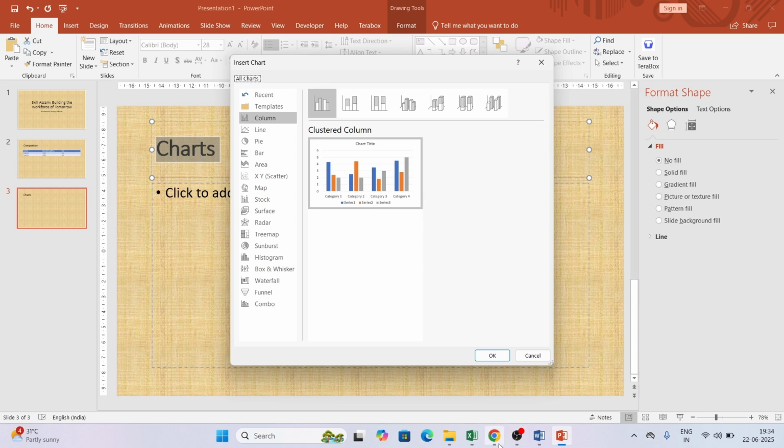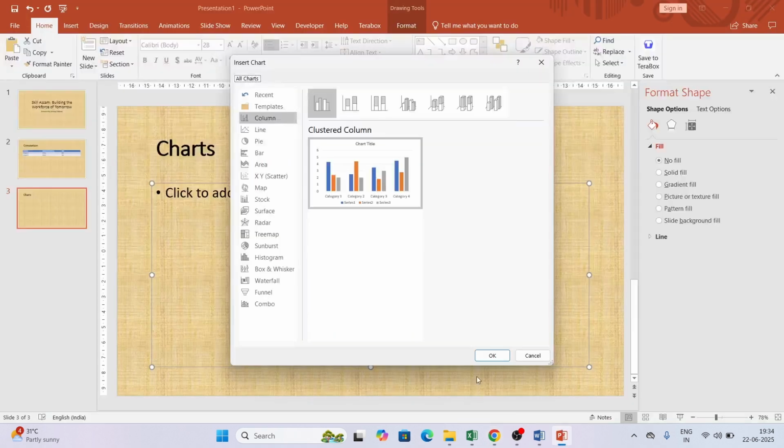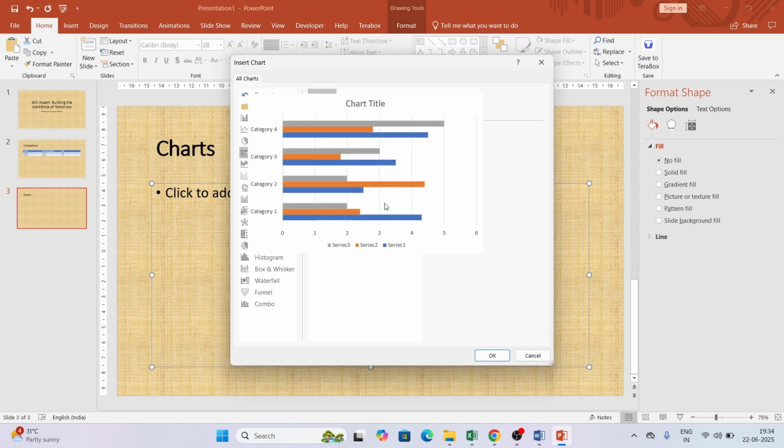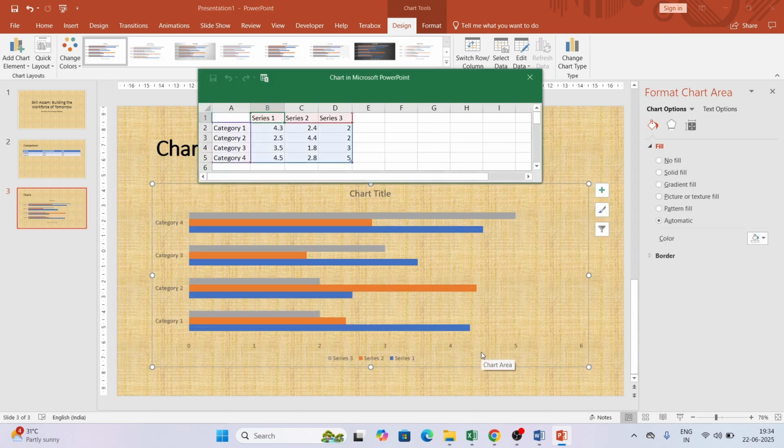But the type of chart mentioned is, you see, bar chart. So in the last video or the last mock we have applied column chart, but this time it's bar chart. So in the options, I will go to bar, then choose it and hit OK. As soon as you hit OK, the chart will appear along with the data in Excel format. Now we need to format the data in Excel.